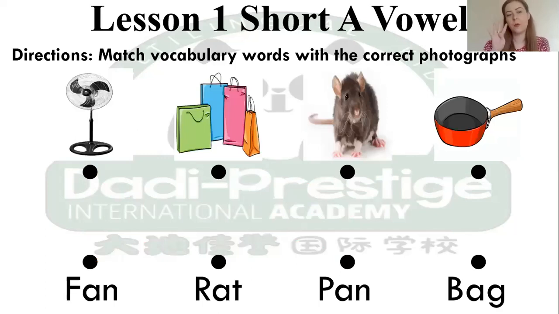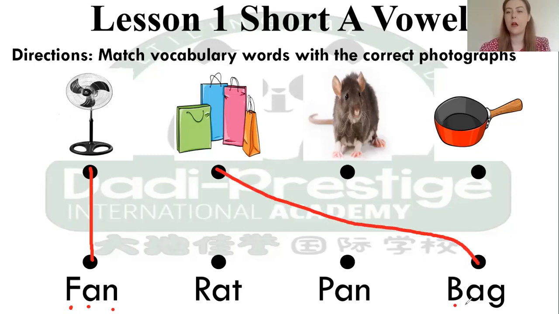So we have our next 4 words. The first picture is a fan. Which one is fan? So fan is this one. Okay, next picture is a bag. Which one is bag? B-a-g. So bag is this one. B-a-g. Bag.